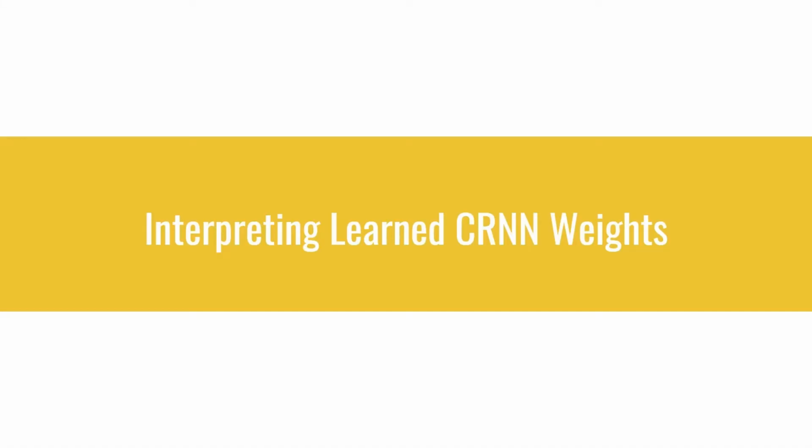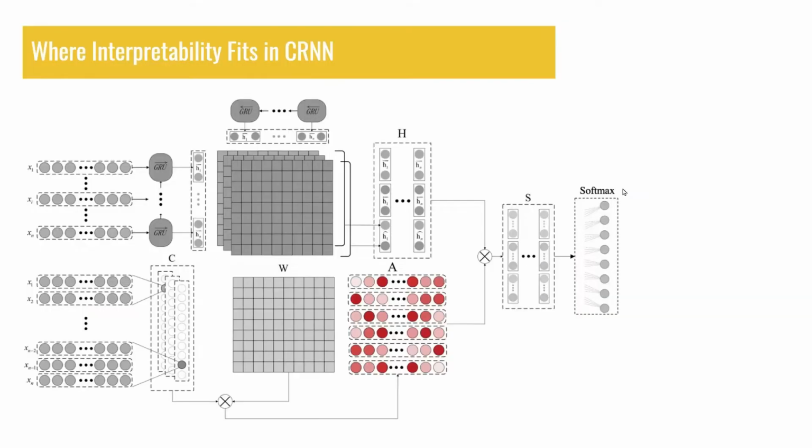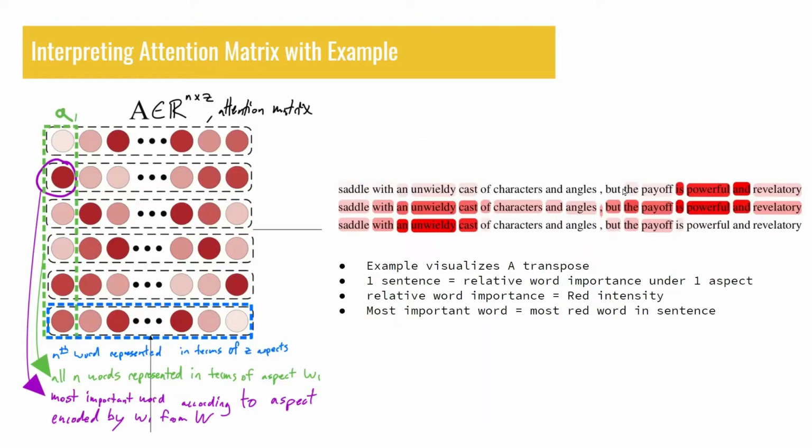Now that we've gone over the CNN pipeline, we can look into how to interpret some of the learned weights in the cRNN architecture. In particular, we'll be looking at attention matrix A, in red here in this diagram, which is the last component exclusive to the CNN pipeline. Digging in deeper, matrix A stores the relative importance of every word in the input sequence for every aspect chosen. Naturally, this means that A is an n by z matrix, because n is the number of words in the input sequence and z is the number of aspects being considered in the classification task.